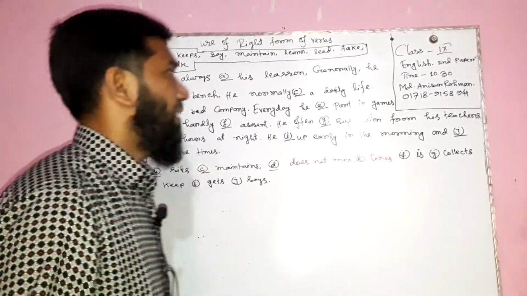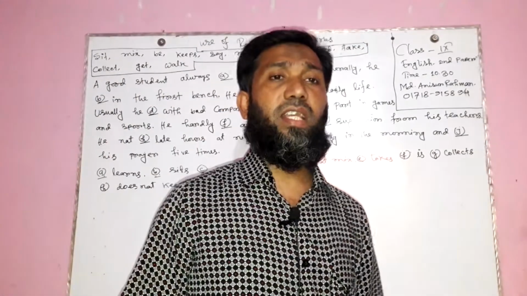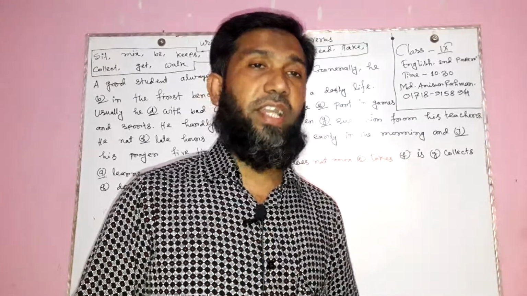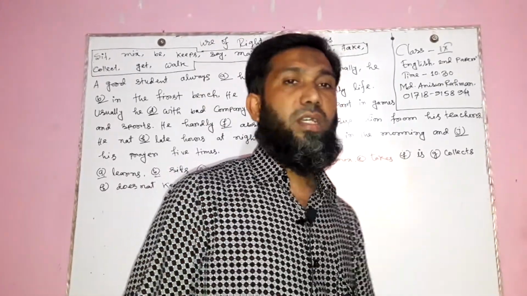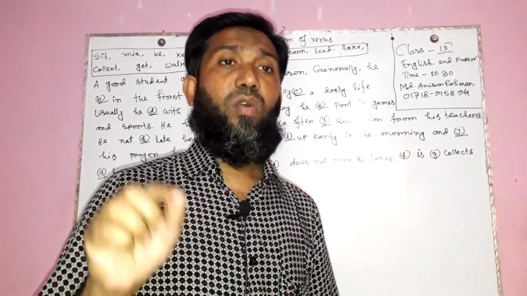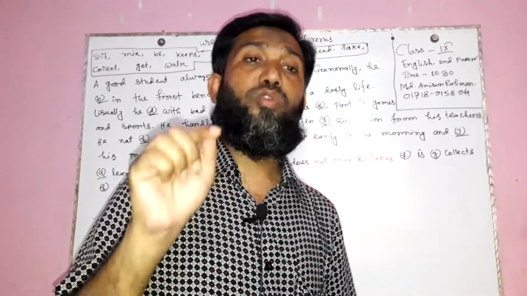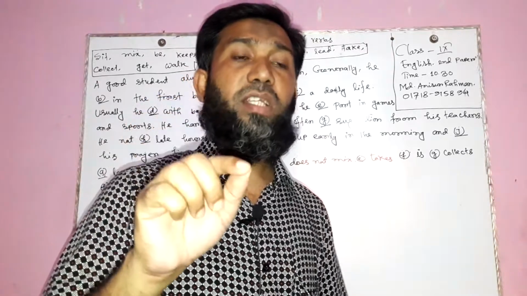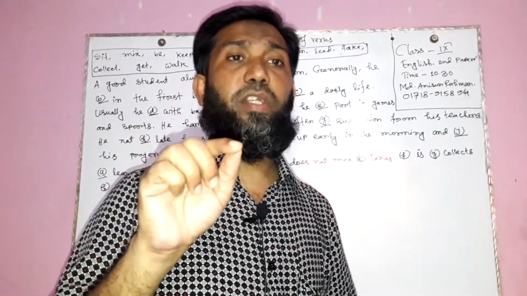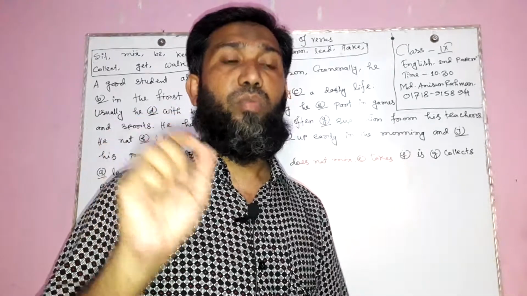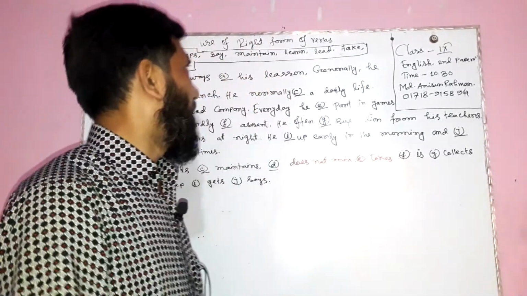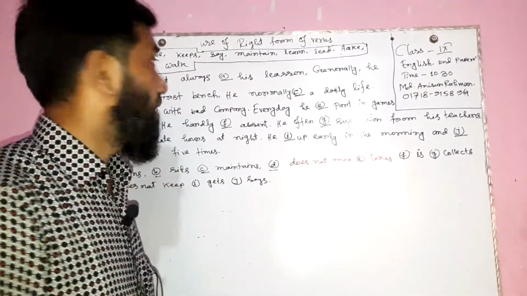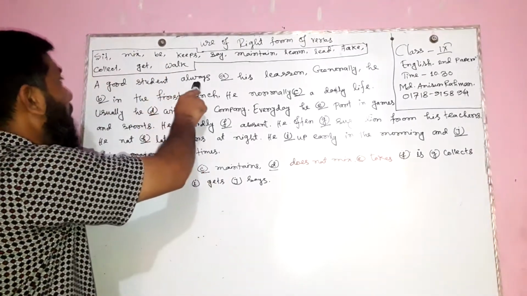All these indicate present indefinite tense. If any passage or sentence contains these adverbs, in the blanks where the verb is necessary, we will use the verb in present form, on the basis of subject and sequence.